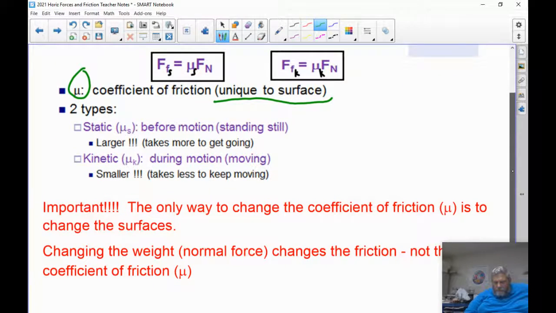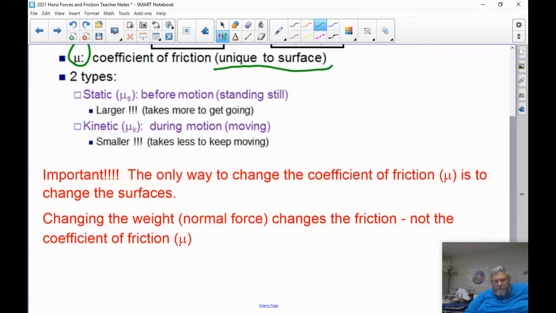And remember that the only way that we change the coefficient of friction is to change the surfaces. So if I put another box on the same surface, the coefficient of friction is going to be the same. If I put more weight in a box, the coefficient of friction is going to be the same. Changing the weight changes the normal force and therefore the frictional force, but it does not change the coefficient of friction.